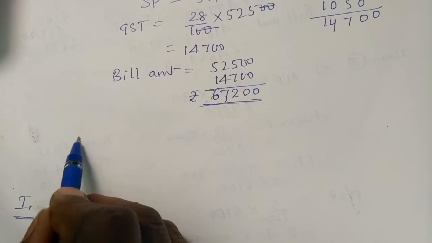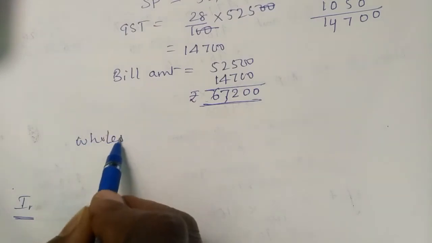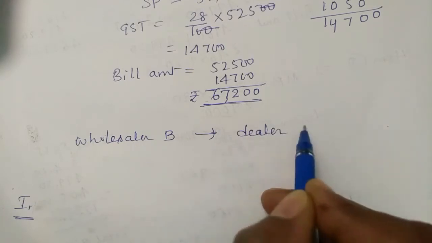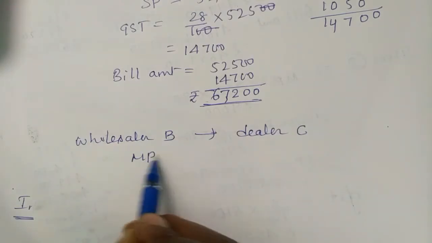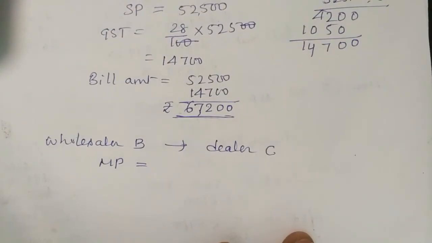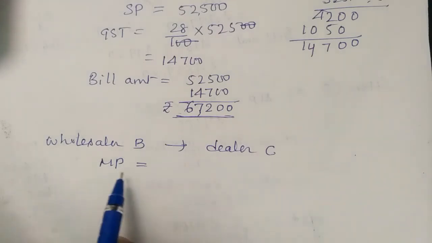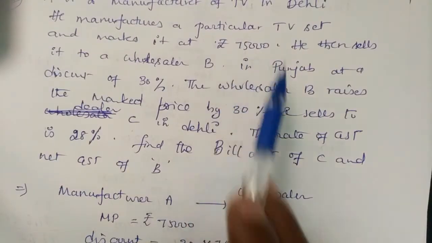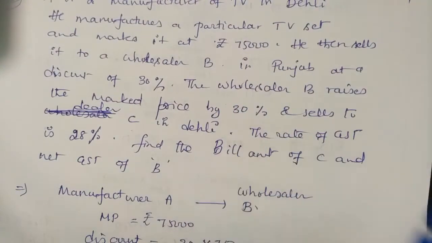Now we go for wholesaler B to dealer C calculation. First we go for market price. So for what rate is B selling to C? B is selling to C. That time, what happens? On the market price of 75,000, 30% is given as discount.